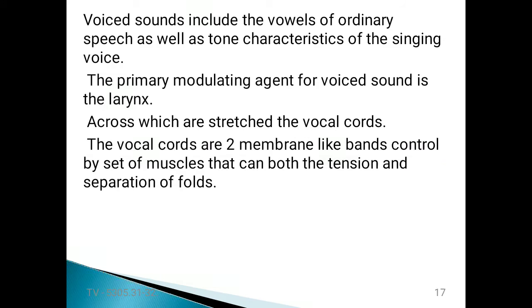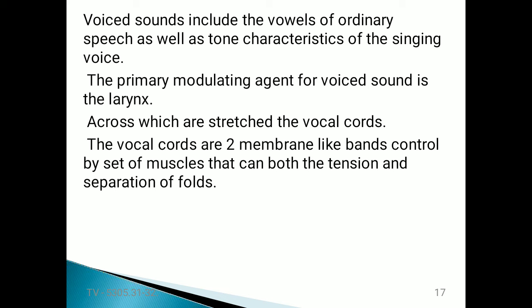Humans can generate voiced sounds and unvoiced sounds. Voiced sounds include the vowels of ordinary speech as well as the tone characteristics of the singing voice. The primary modulating agent for voiced sound is the larynx, across which are stretched the vocal cords. The vocal cords are two membrane-like bands controlled by a set of muscles that can vary both the tension and separation of the folds.